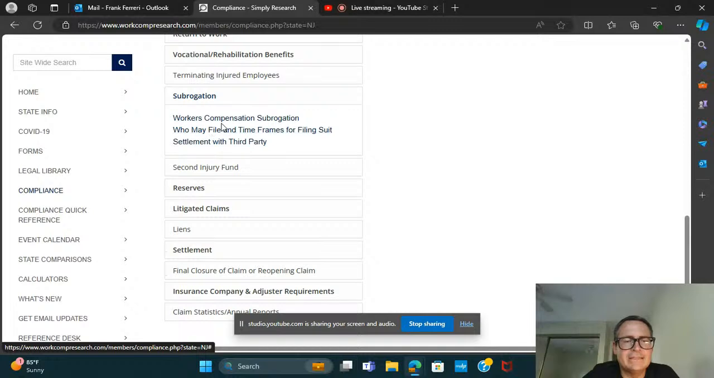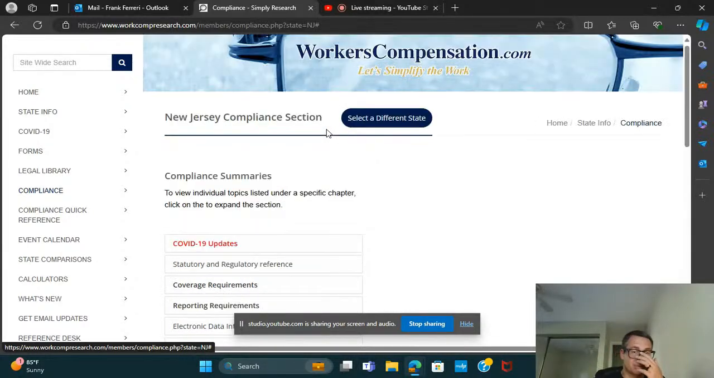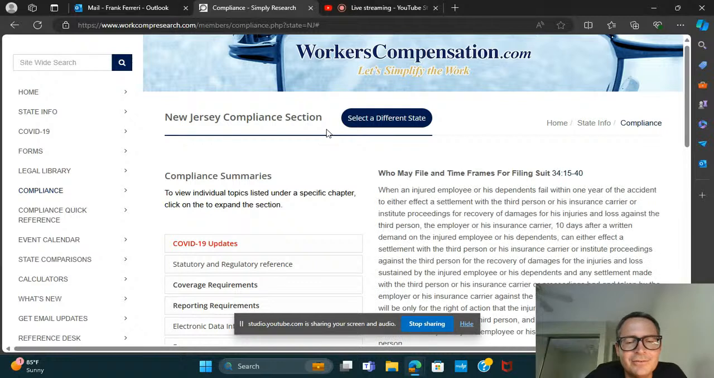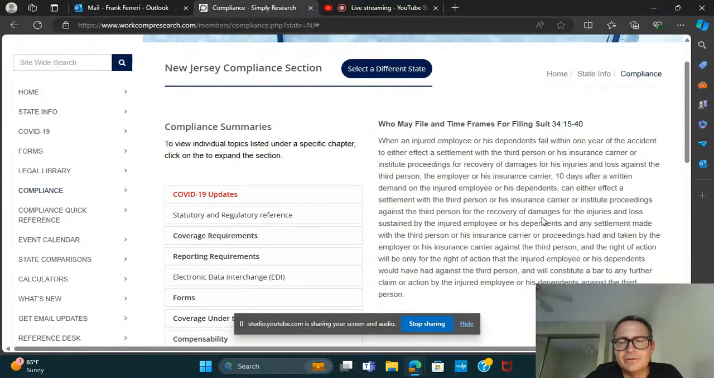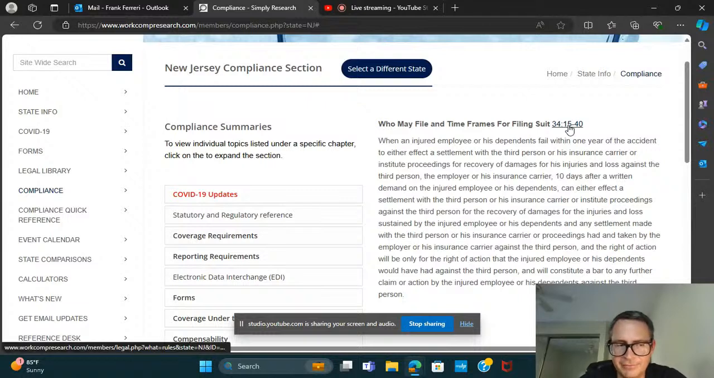Workers' comp subrogation is broken down here: settlement with a third party, time frames, some procedural things that you need to know. And so we're still in New Jersey, by the way, because that's where we last were. And like I said, again, it's all 50 states. You get these little compliance summaries. So if you're interested in who may file and the time frames for filing suit in New Jersey, here's the compliance summary. And again, you can click on the full text of the statute.